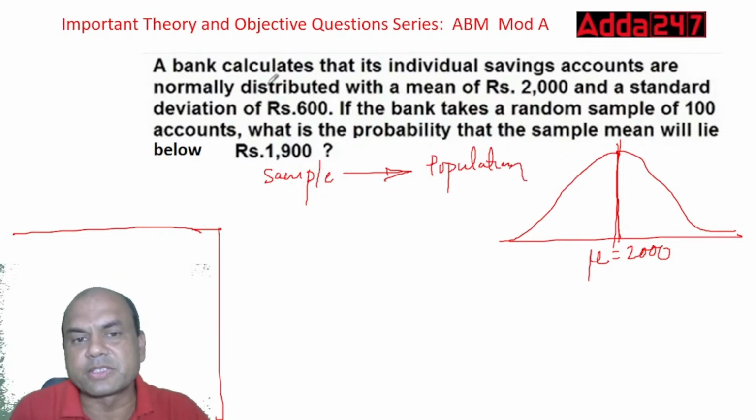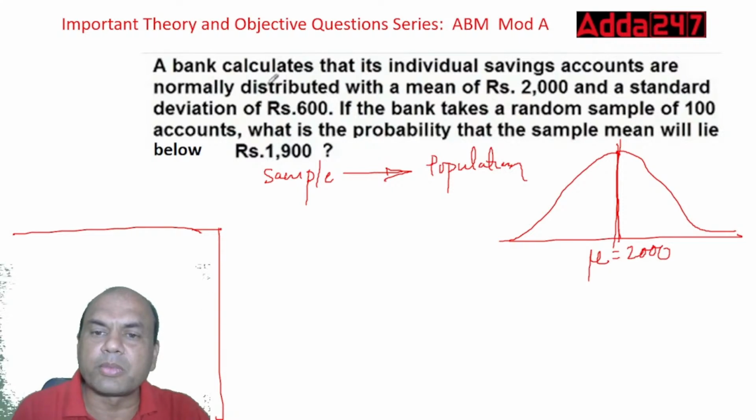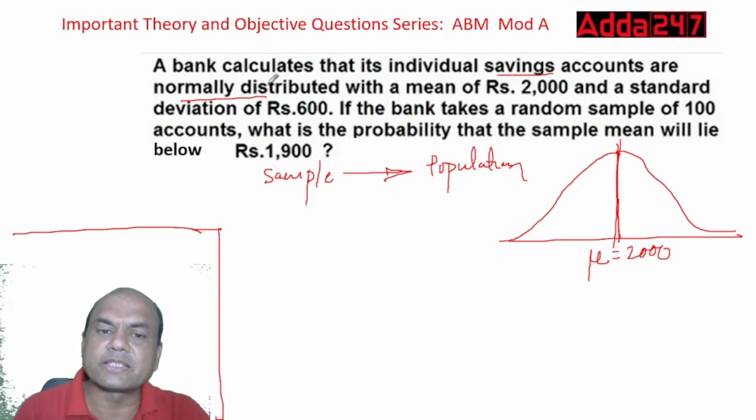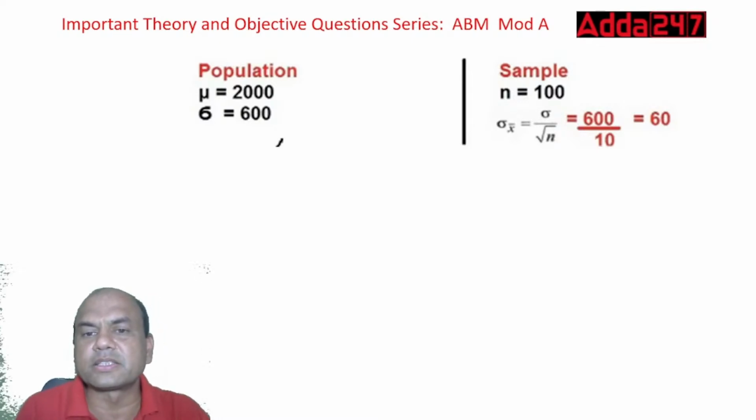This is the problem actually: doing something on the sample and applying it to the population. Now, it is given that the savings accounts are normally distributed. What do you mean by normally? It means the population is normally distributed. This is the population and this is the sample.